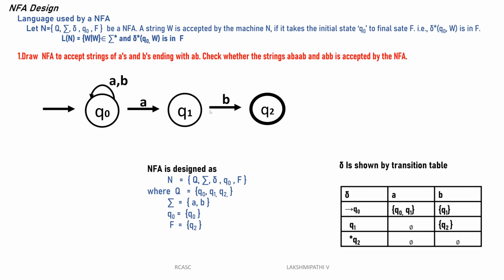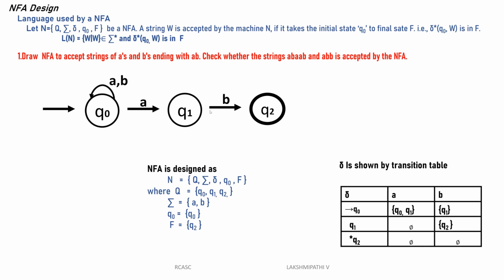Then once again, we list the states Q0, Q1, Q2. Q0 on A is Q0 and Q1; sometimes it will go to Q0, sometimes to Q1. Then Q0 on B is once again Q0. Q1 on A is null, since we have not given it anywhere. Then Q1 on B is Q2.